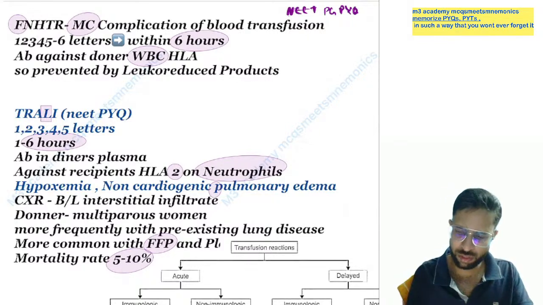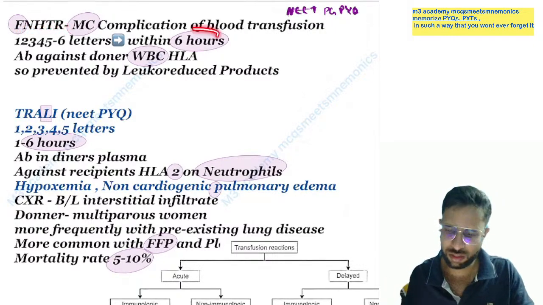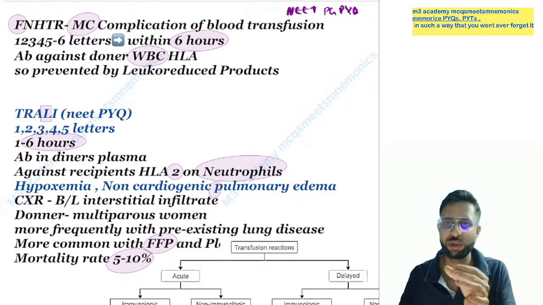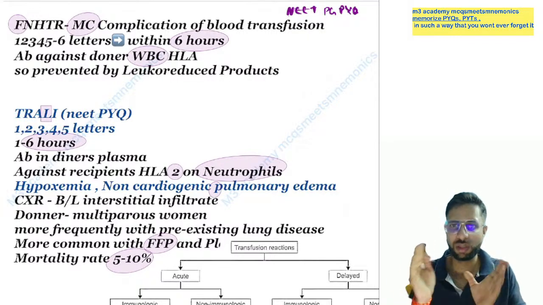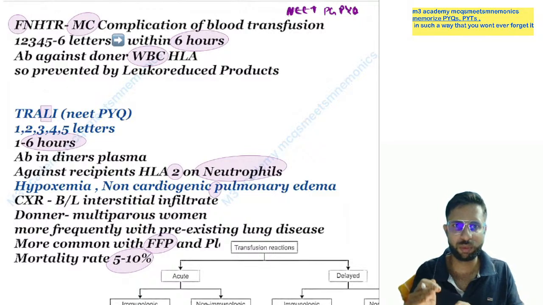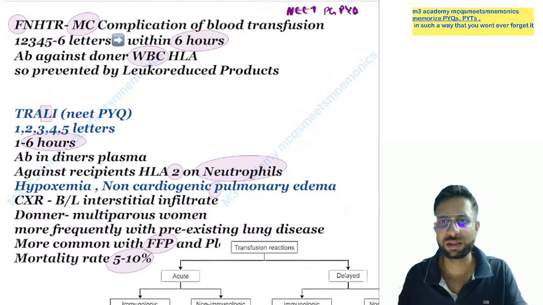When you count the letters in FNHTR, 1, 2, 3, 4, 5, around 5 to 6 letters. So this happens within 6 hours. There is an antibody against WBC and HLA, so it is prevented by leukoreduced products. Febrile means fever, fever means WBC is increased, so somehow WBC is responsible for the fever. So we reduce WBC in the form of leukoreduced products, and with leukoreduced products we can avoid this reaction.